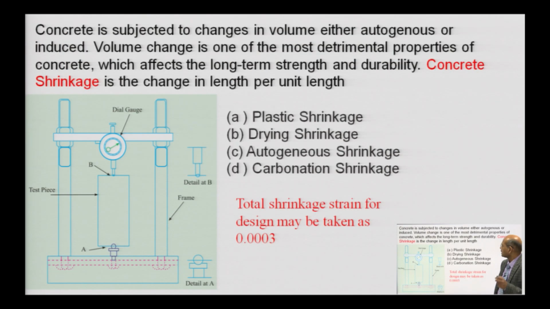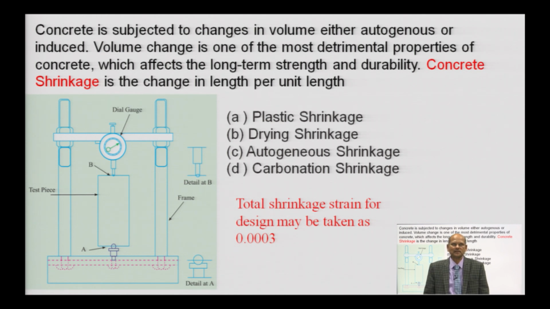After that, concrete is also subjected to shrinkage. Concrete is subjected to change in volume, either autogenous or induced. Volume change is one of the most detrimental properties of concrete, which affects long term strength and durability.